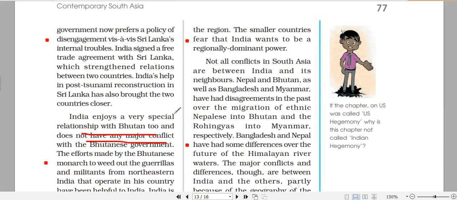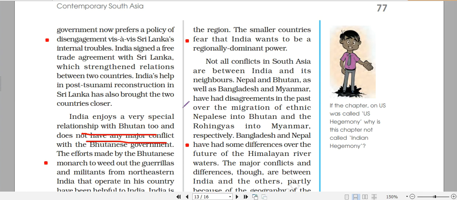Then the next paragraph explains why India has a little bit of problem with these countries. The answer lies in the geography of the region. If you see the sheer size of India, it is many times bigger compared with these smaller nations. So these smaller nations are mostly skeptical about India's designs in the region. They are fearful of India's activities.